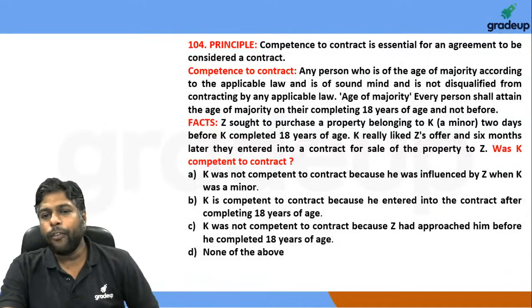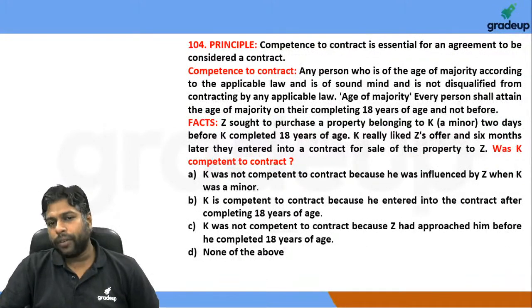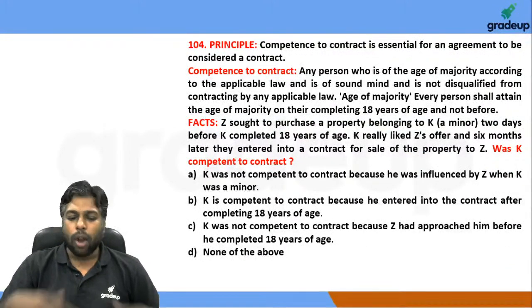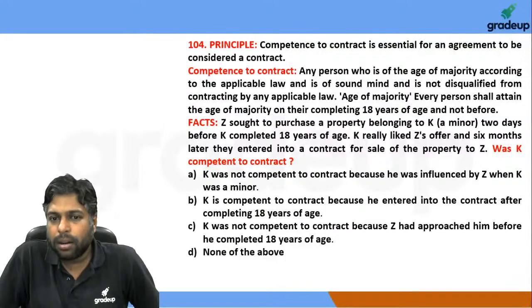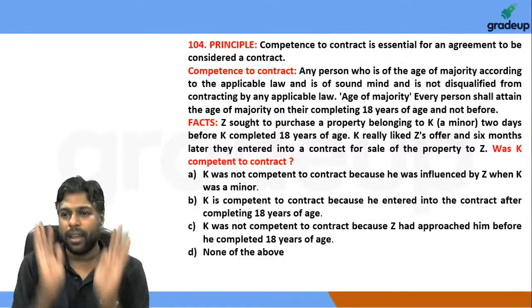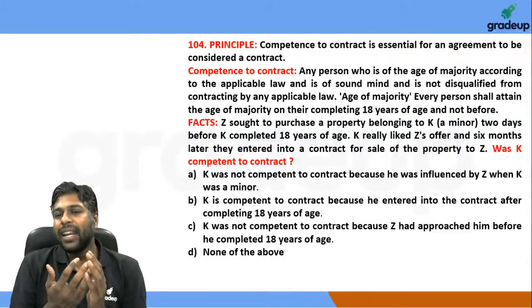Okay, 104, again, absolutely straightforward, right? The conversation between two parties happened before K was the age of 18, right? The conversation just happened, talk happened, right?